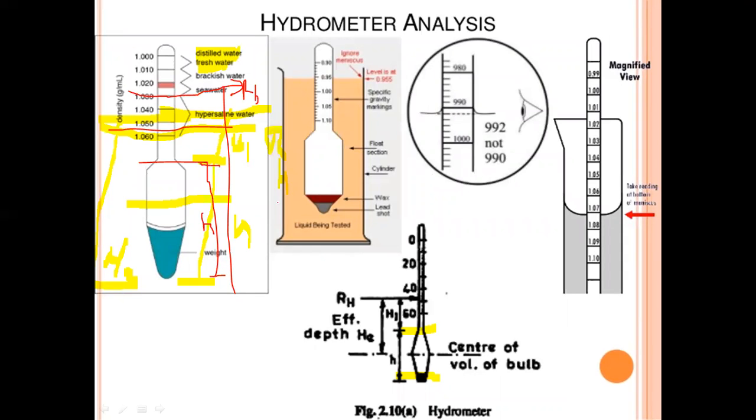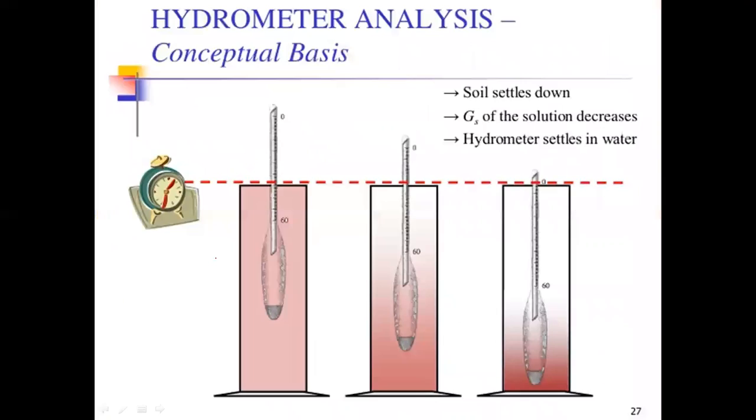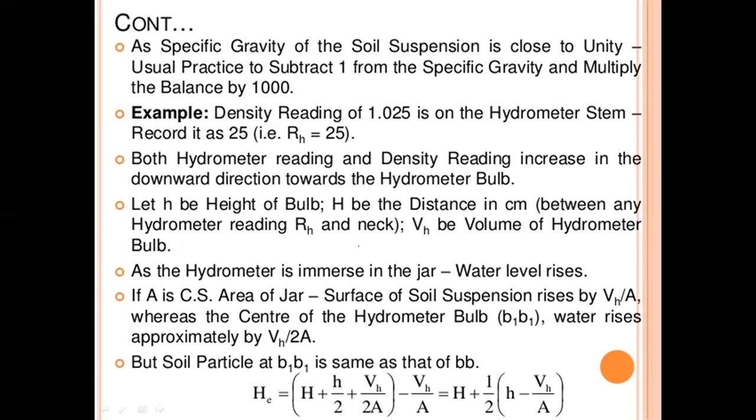So capital H reading is the 1.025. It is the capital H reading between any hydrometer reading RH and neck, and VH is the volume of the hydrometer bulb.